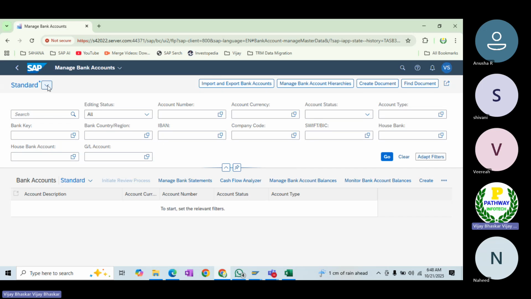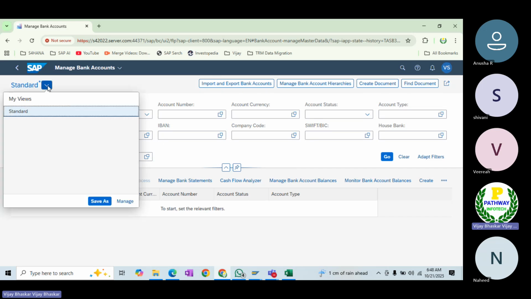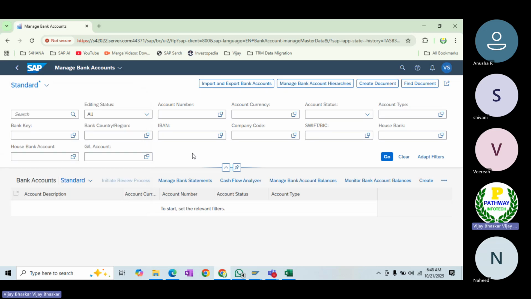And also you can create that. You can see the standard view, and also you can create your own views. It's like a variant you can create. Once it is fine, this is nothing to do with anything else, just attributes in order to search the bank account by applying various parameters. That's it. Now let me go to here, company code.